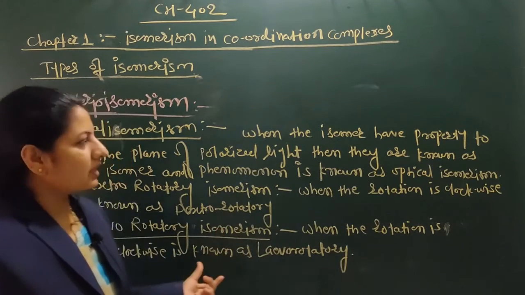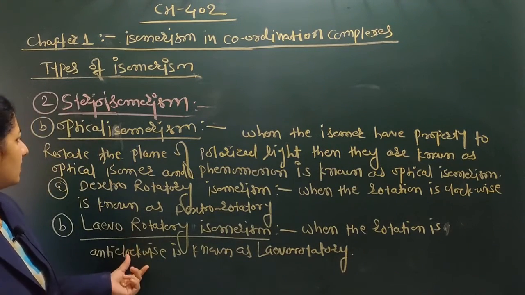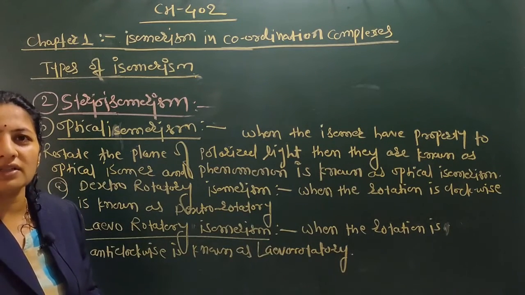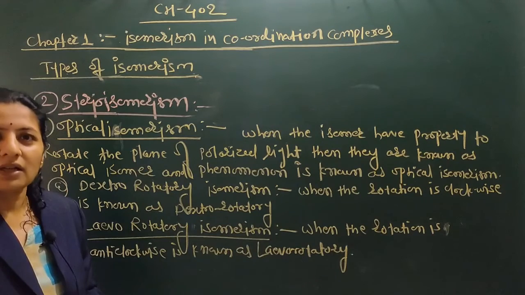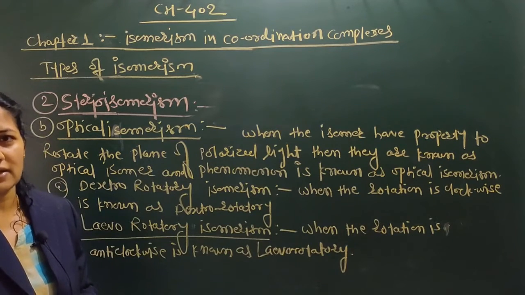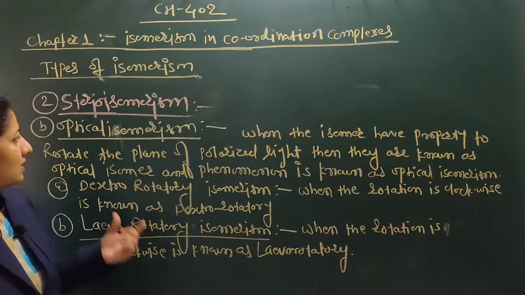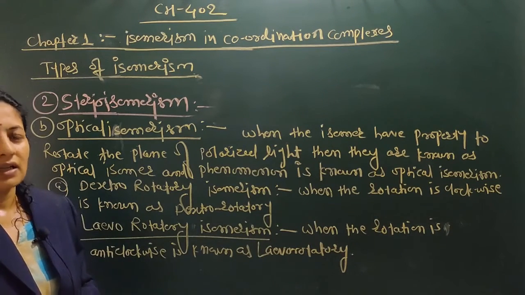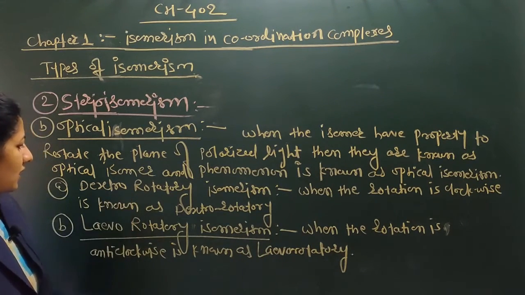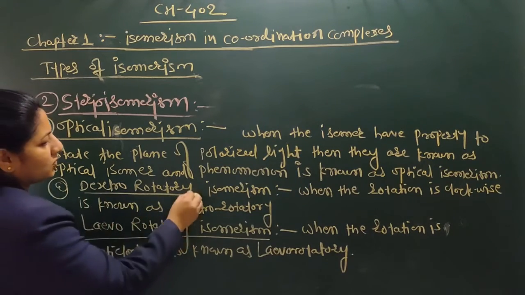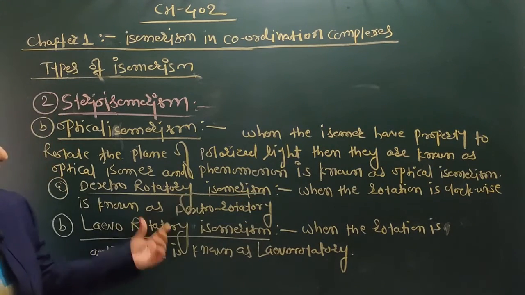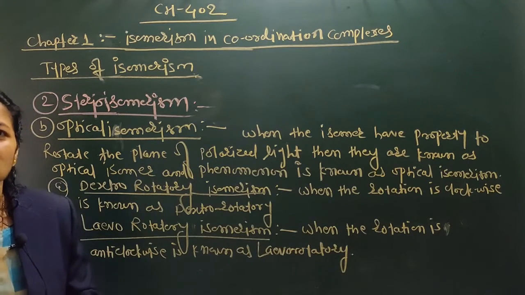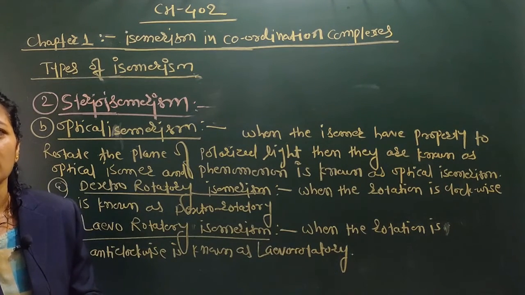So these are stereoisomerism and its types, that is geometrical isomerism, in which we discuss cis and trans isomerism, and second, optical isomerism, in which we discuss dextrorotatory and laevorotatory isomerism. Now let's discuss the geometrical isomerism, the cis trans isomerism, in coordination number 4.